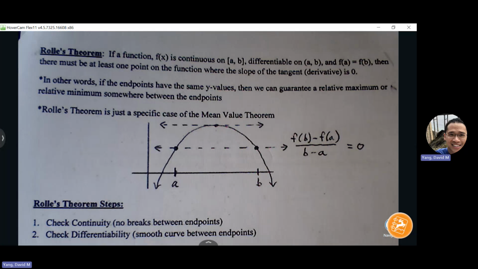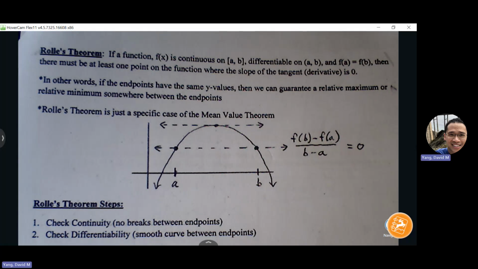So let's convince ourselves of that by looking at this picture here. Let's say I have a graph that is continuous, right? No breaks, no sudden turns, no sharp points. So continuous and differentiable, but then my endpoints happen to have the same y value. So what is the slope between my endpoints? Zero. So what this tells me is that somewhere along my path, there also must be a slope of 0. I'm not able to guarantee if it's a max or a min, but at least I can guarantee that slope 0. But it's basically mean value theorem, right?